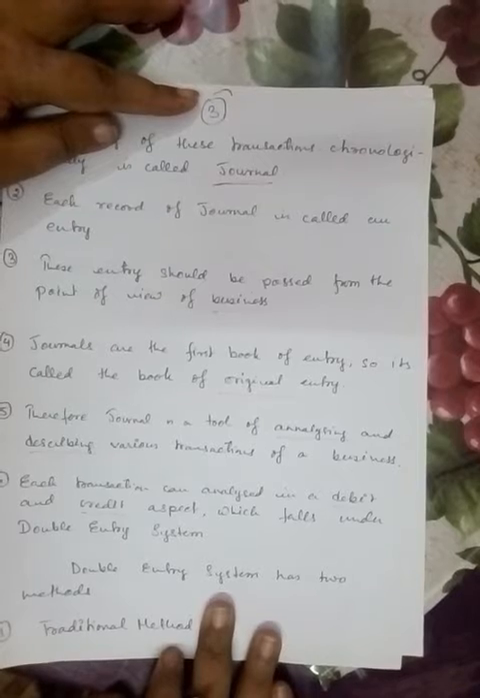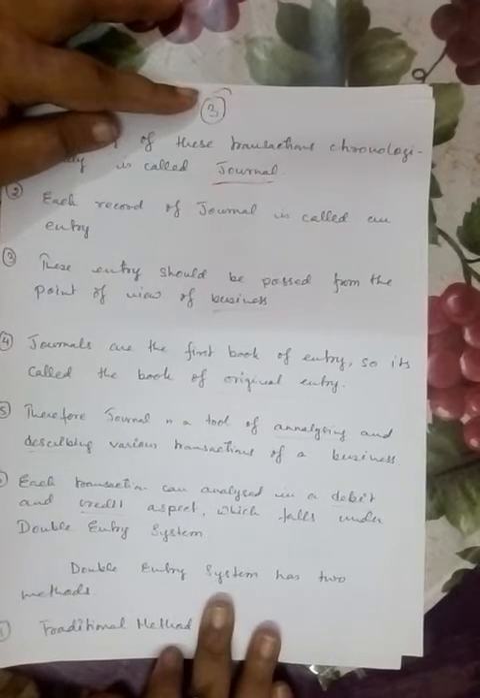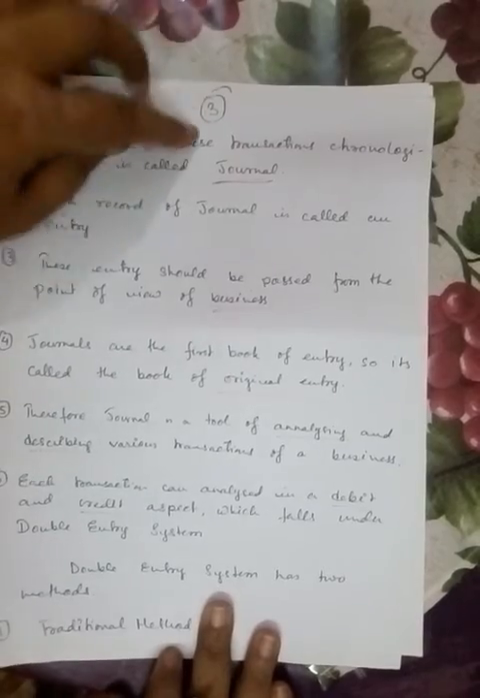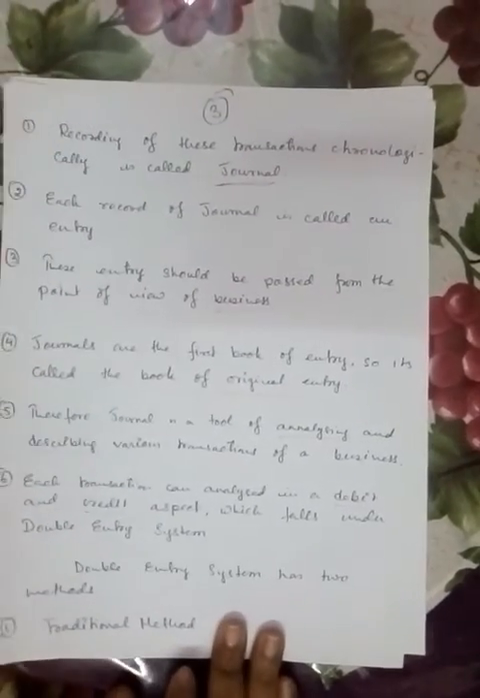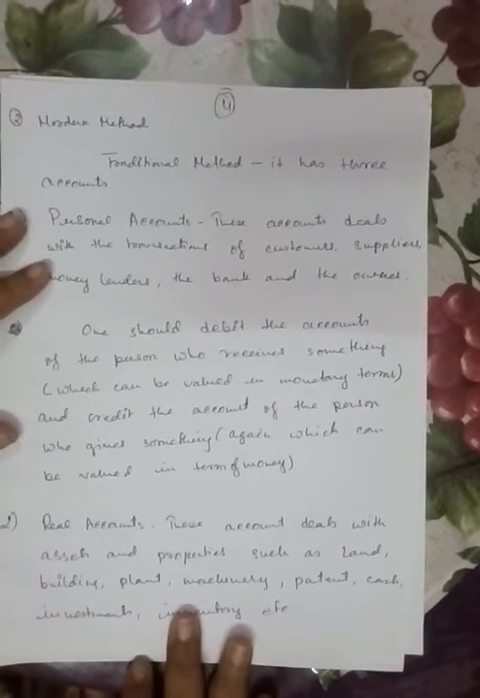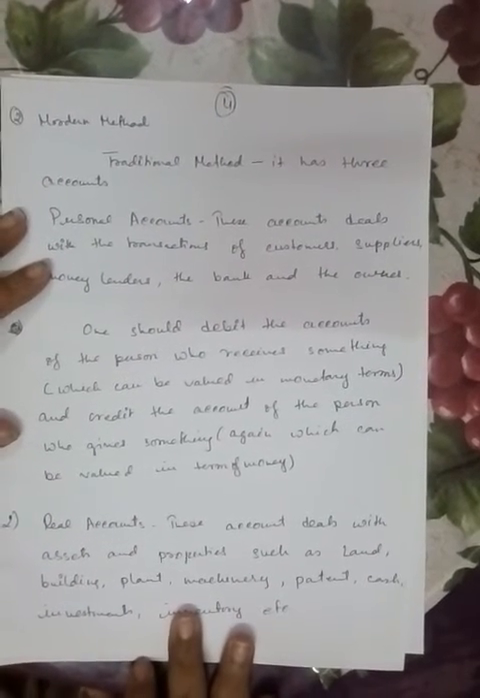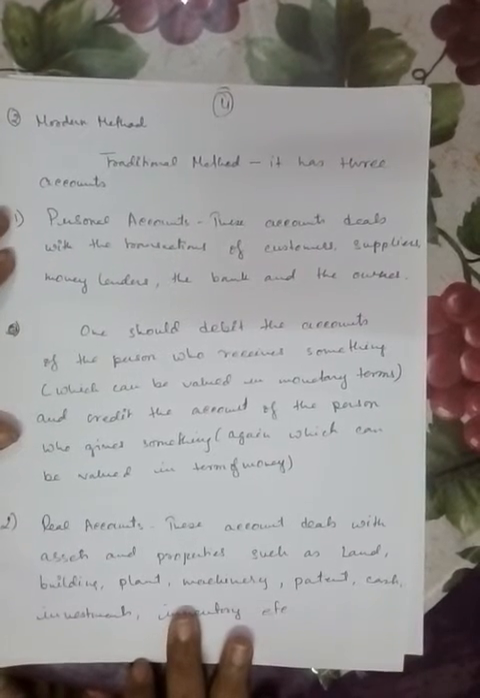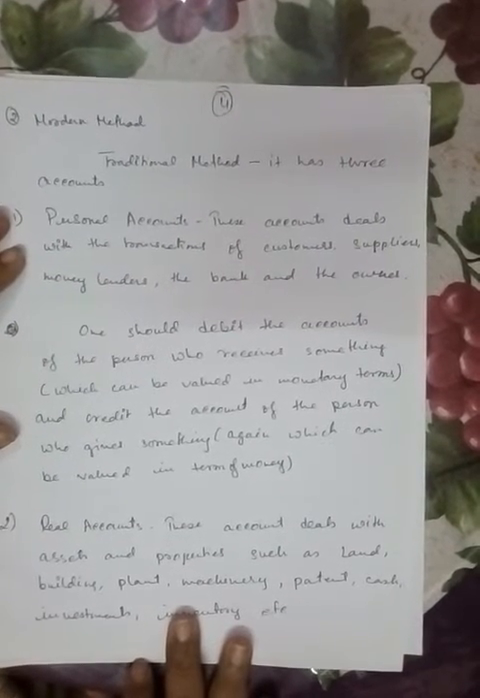So, since there are two aspects of the business, we call it a double entry system. This double entry system has two methods. One is the traditional method, another is the modern method. The traditional method is the British way of accounting and the modern method is the American way of accounting. The traditional method has three accounts.